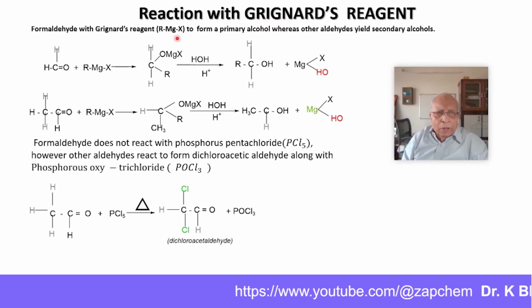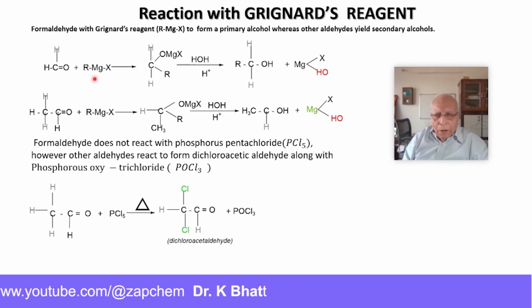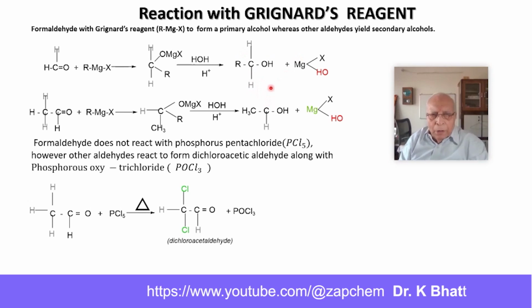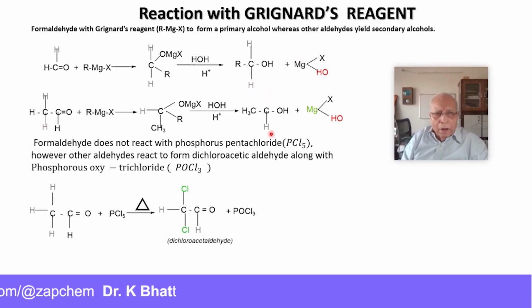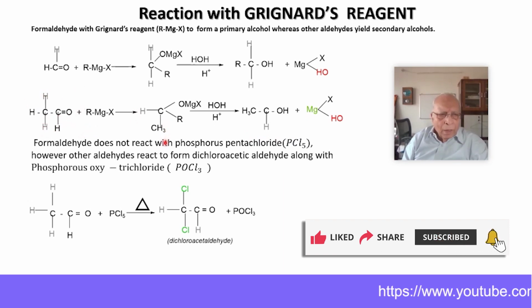It is RMgX, and with formaldehyde, you get a primary alcohol, RCH2OH. This OMgX gets attached to form a complex, which on hydrolysis forms a primary alcohol. Whereas in other aldehydes, you get a secondary alcohol, RCHOH, R-CH3CHOH, when we take up CH3CHO as an example.